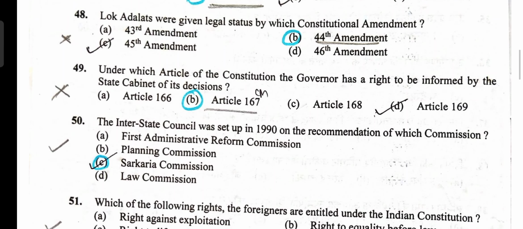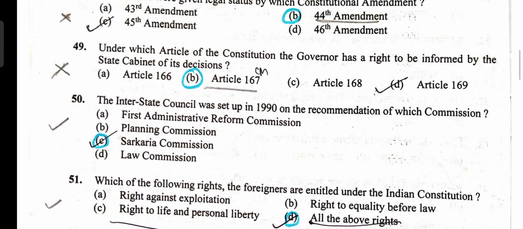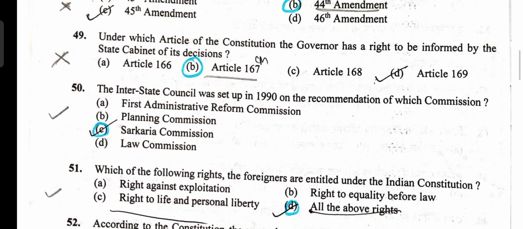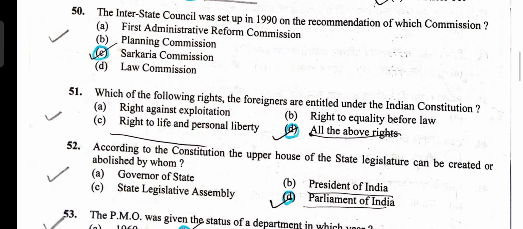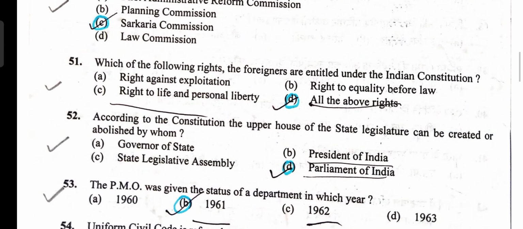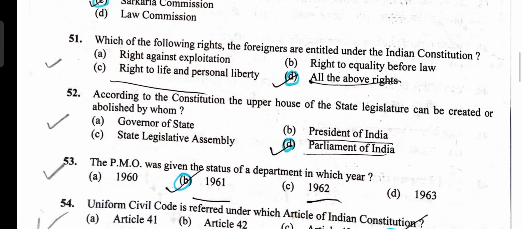Under which article does the Governor have the right to be informed by the state cabinet of its decisions? Article 167, option B is correct. The Interstate Council was set up on the Sarkaria Commission's recommendation. Option C is correct. Which right is available to foreigners? All of the above rights is the correct answer.